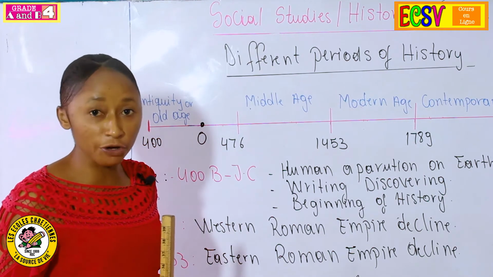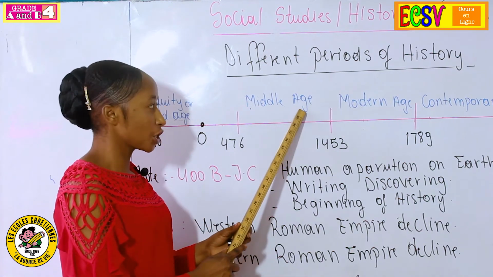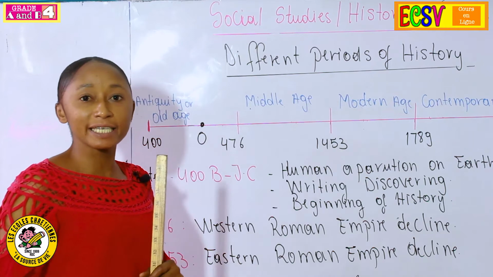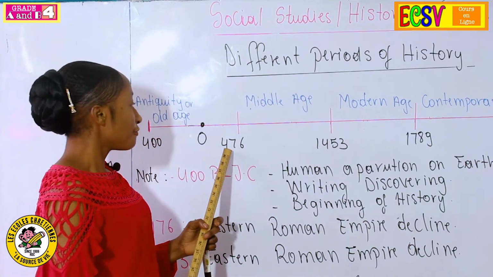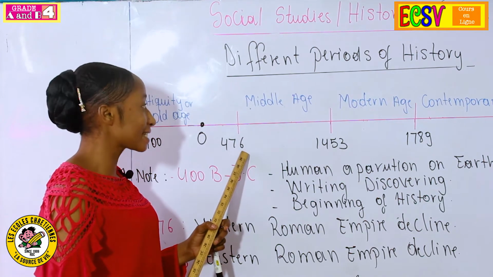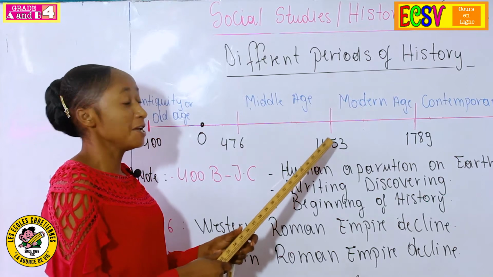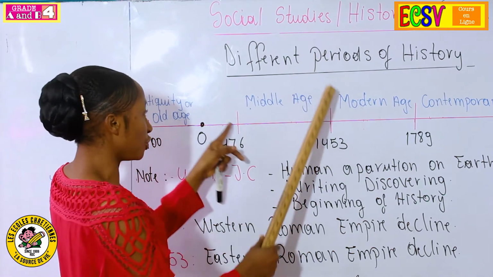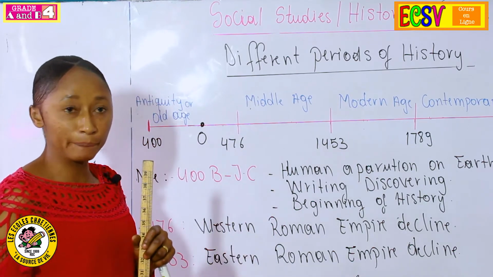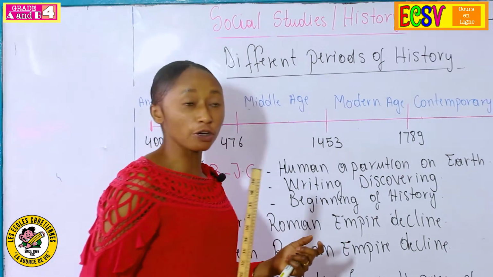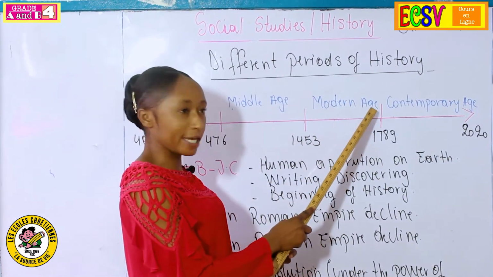The second period of history is the Middle Age. The Middle Age starts from the year 476 until 1453. We call this period of history the Middle Age. The third period of history is what we call the Modern Age.